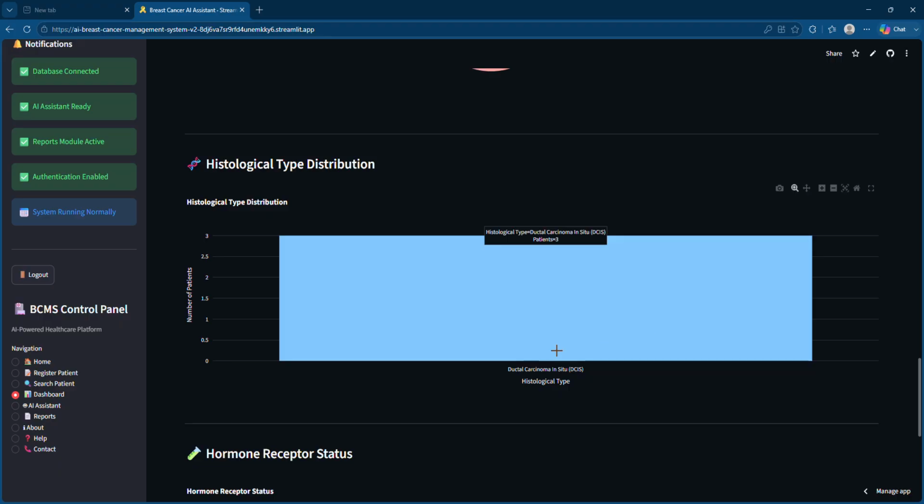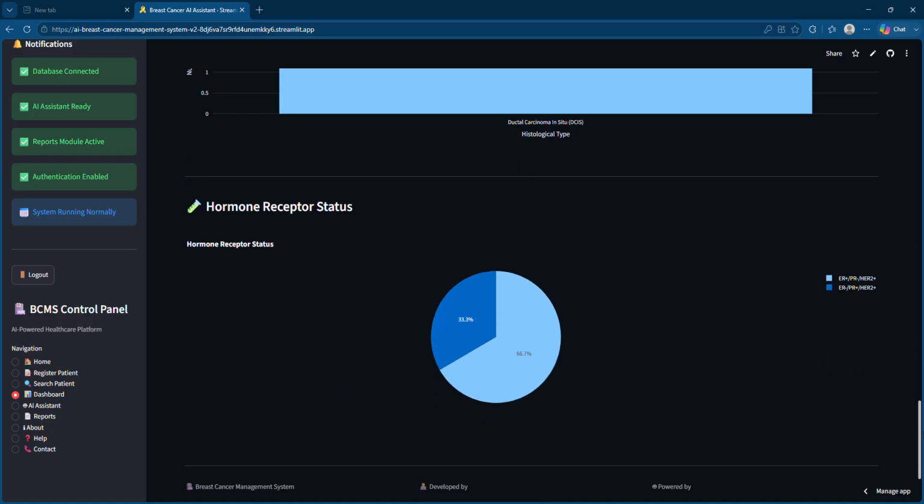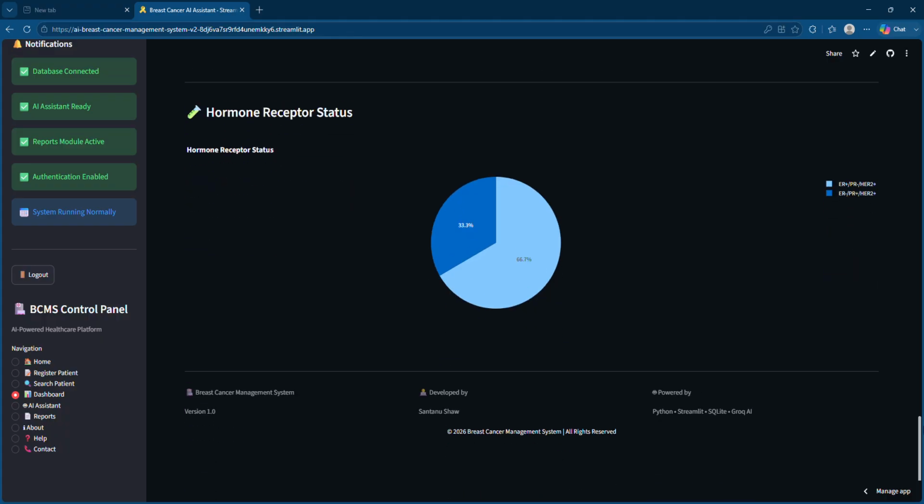And this is the histological type. So all the three patients are having ductal carcinoma in situ, right? So this histological type is given here. And hormonal receptor status, as I already told you. So two patients are having ER plus, and one patient is having ER minus, and at last HER2 plus. So you can understand by the pie chart and the diagram.